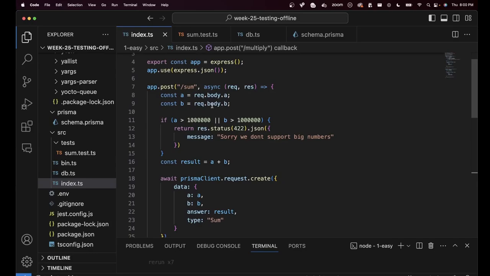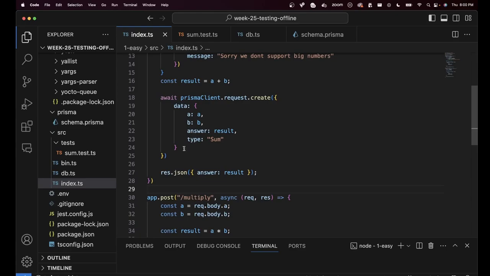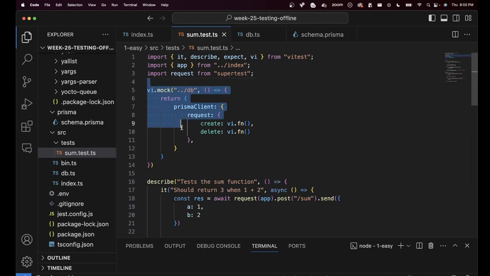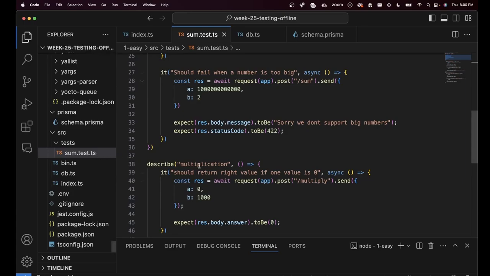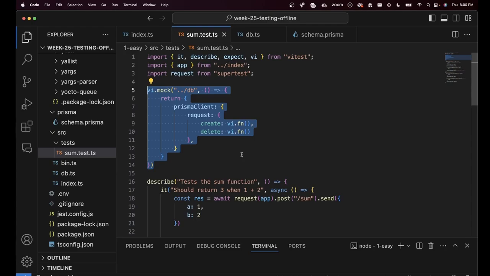That is how you do sum and multiply with a database. And since we have introduced this database call, we have mocked it here at the top of our test file. If I create another test file, I need to add this code over here as well. If I create a separate multiply.test.ts where I've run this logic, then over there I need to add this at the top of the file as well. This mock is file specific. So if you have multiple test files, at the top of every test file, you need to introduce this logic.